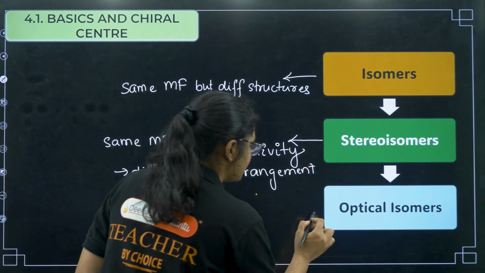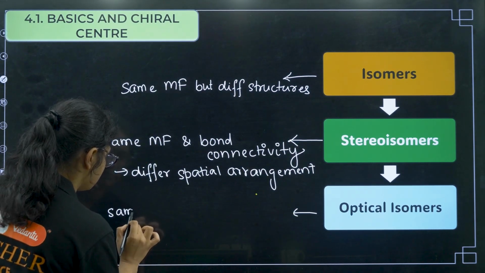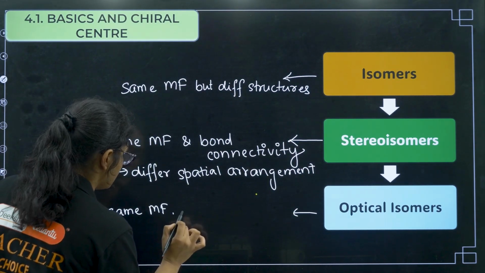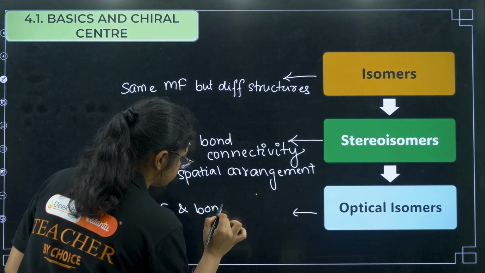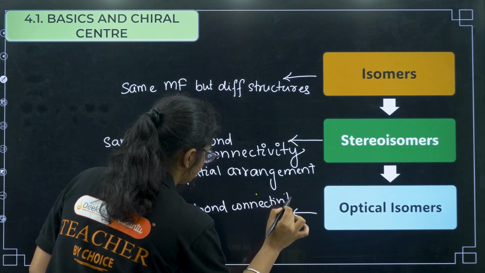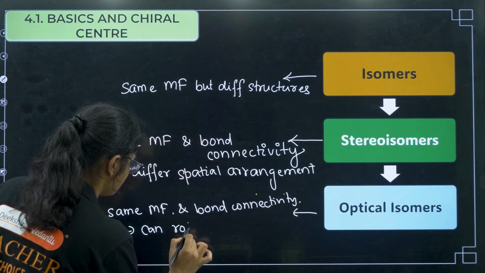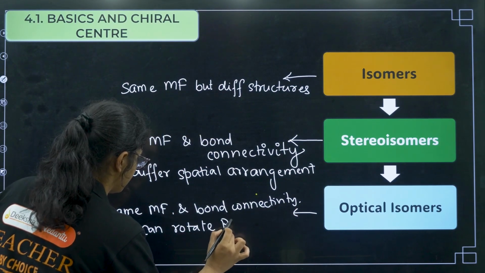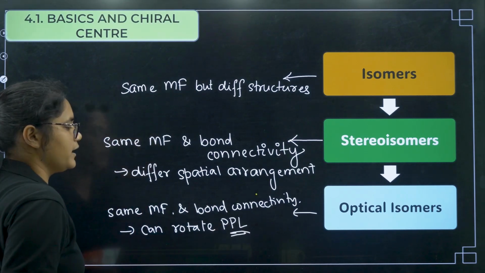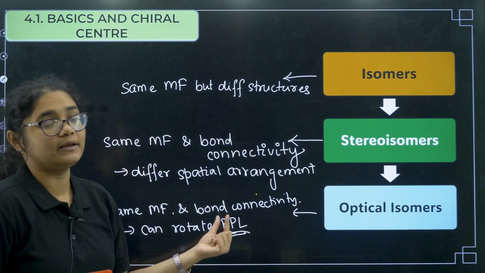So what are optical isomers now? Optical isomers also have the same molecular formula and bond connectivity, but what is the speciality? They can rotate plane polarized light. So optical isomers are those isomers which can rotate the plane polarized light.